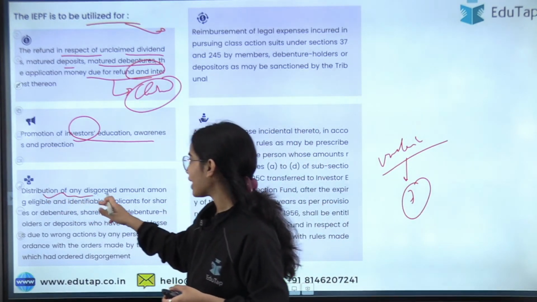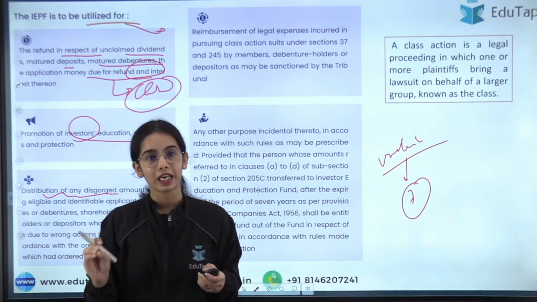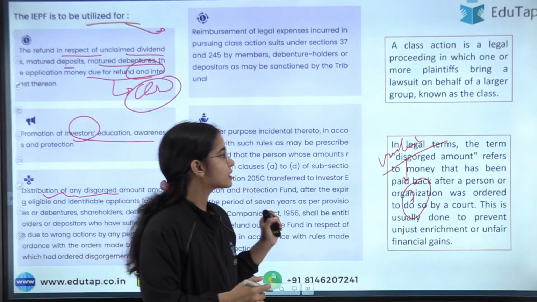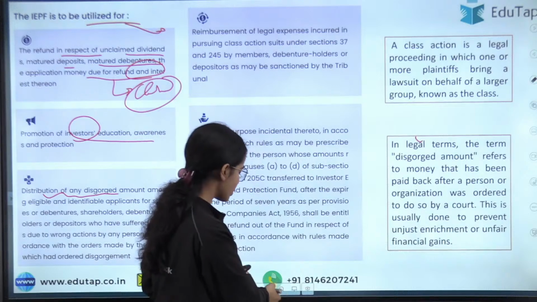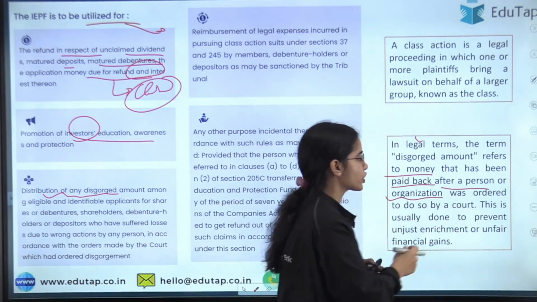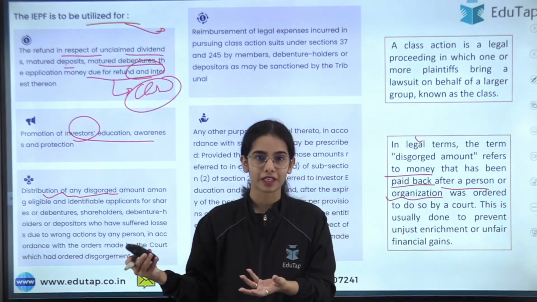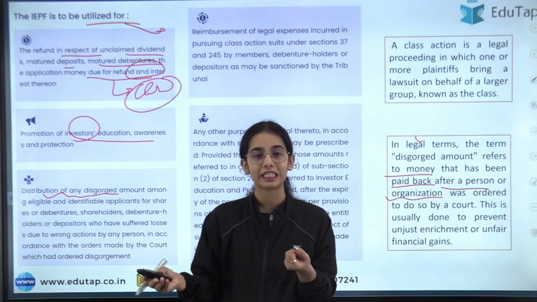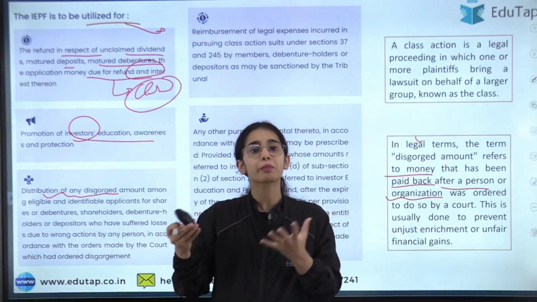Now distribution of any disgorged amount among eligible and identifiable investors. So basically, what is the disgorged amount? In legal terms, the disgorged amount refers to the money that has been paid back after a person or organization was ordered to do so by a court. Let's say there was some illegal activity, or extortion of money happened, or some extra money was taken from the shareholders or from the debenture holders.